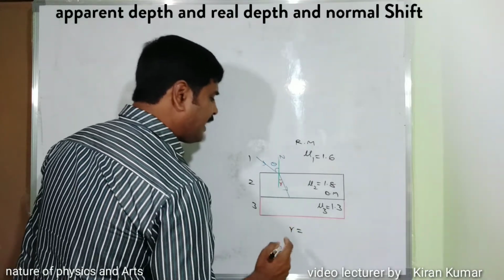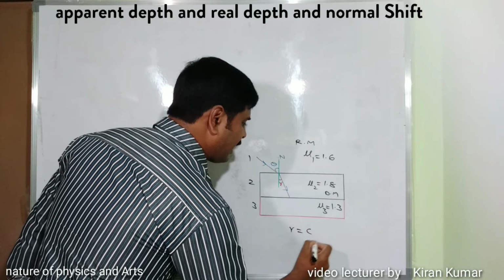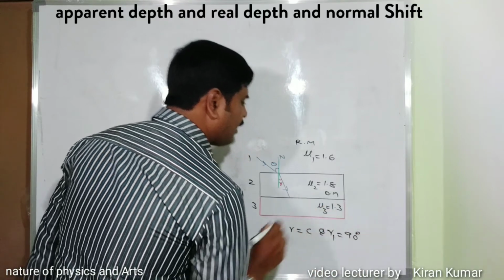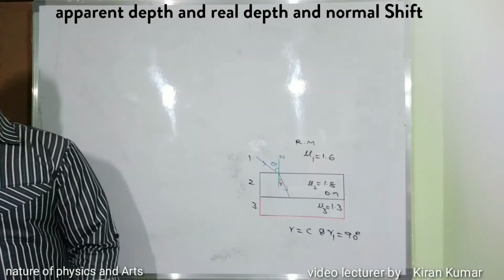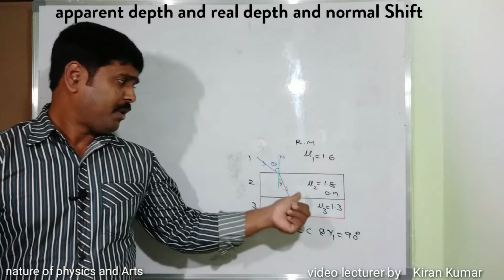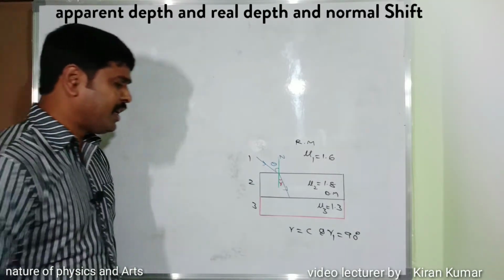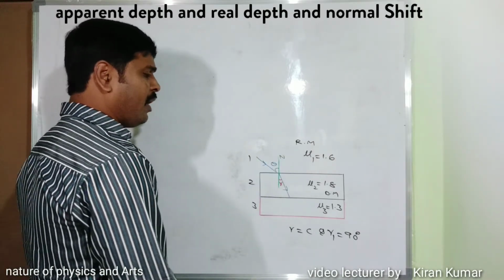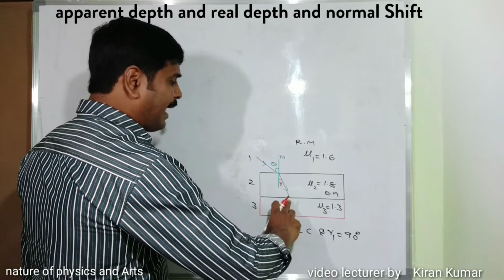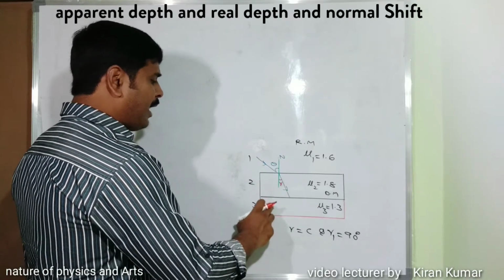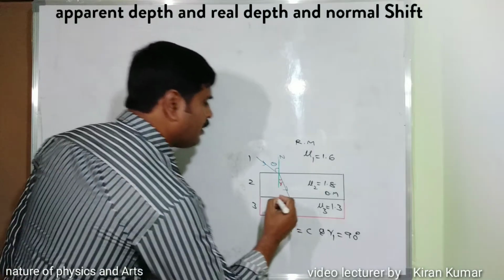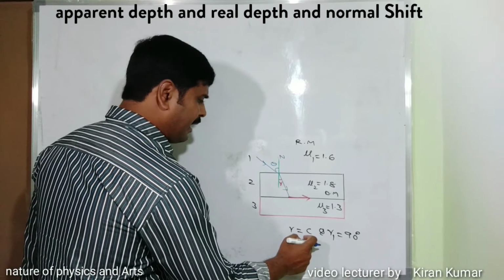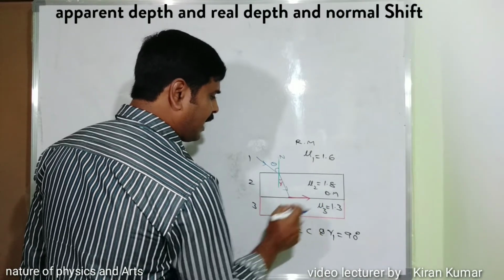Because opposite angles are the same, that is equal to the critical angle, and the angle of refraction r1 is taken as 90 degrees here. Because the light is traveling from the denser medium to the rarer medium, if the angle of incidence is greater than the critical angle, then the ray gets reflected into the same medium. But here the ray exactly grazes the second and third medium. That's why the ray is taken like this. When the angle of incidence is equal to the critical angle, the angle of refraction is 90 degrees.